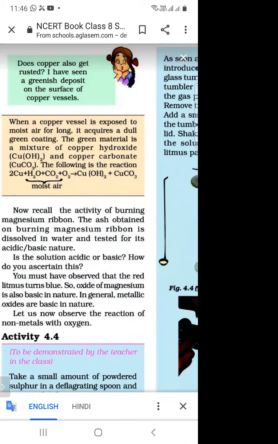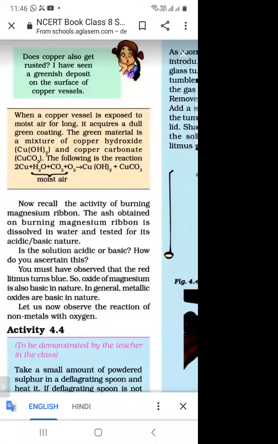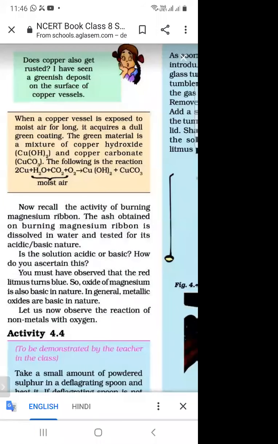Copper hydroxide and copper carbonate. These are the two components when copper is exposed to water and air.